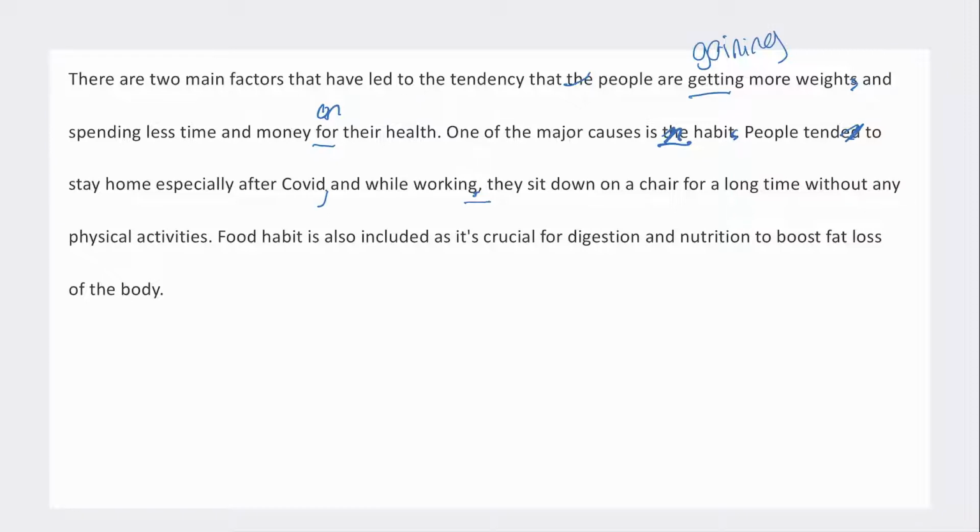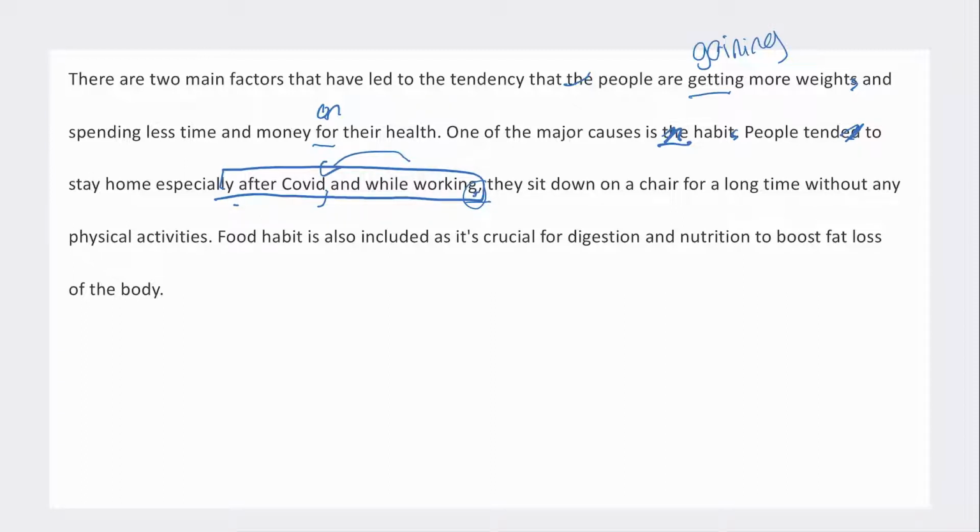And it also creates a separation between clauses and ideas in your sentence. So listen, I'm going to read it the first way with this original comma, okay? People tend to stay home, especially after COVID and while working. They sit down on a chair for a long time without any physical activities. Okay, so for this one, it's saying they stay home after COVID and while working. So that connects these two ideas together.